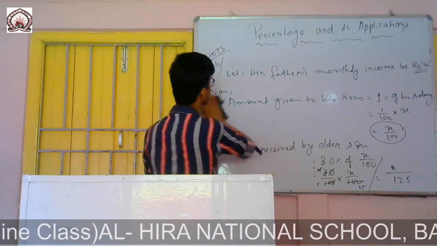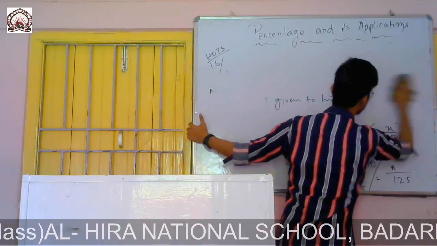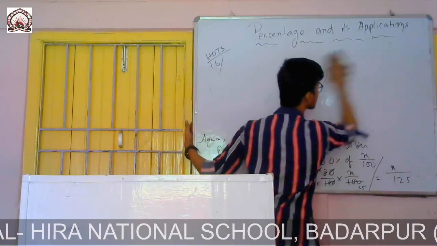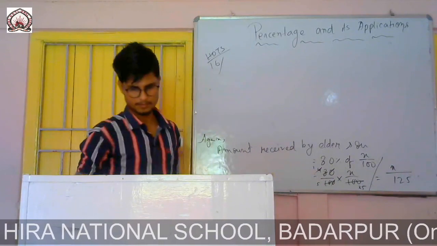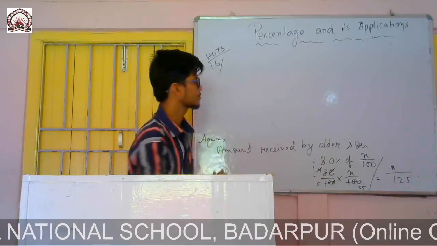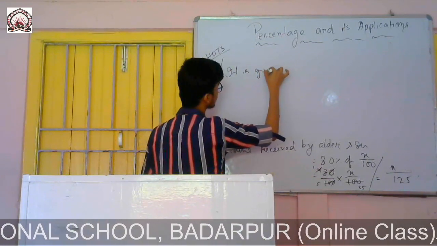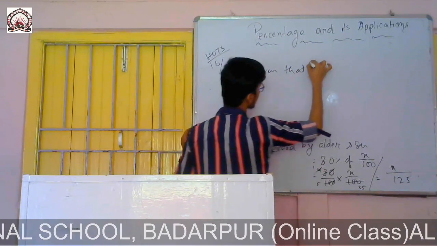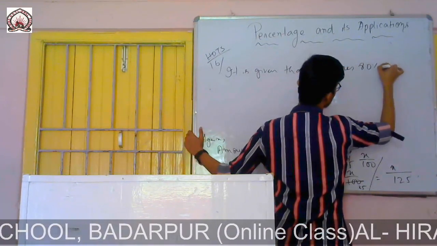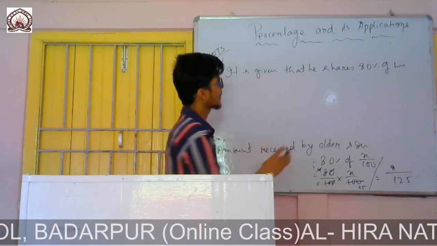So now it is given that he spends 80% of his share. So you write this line.